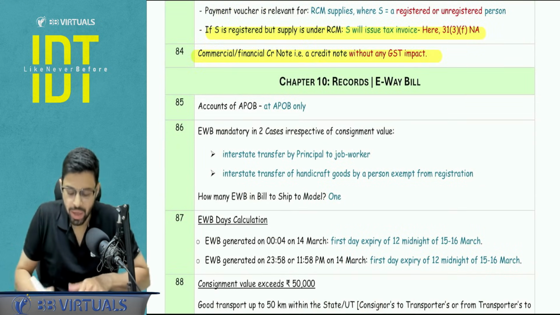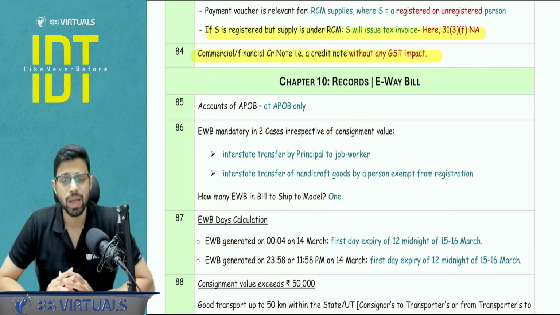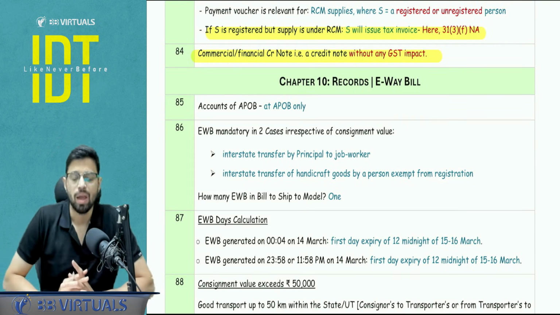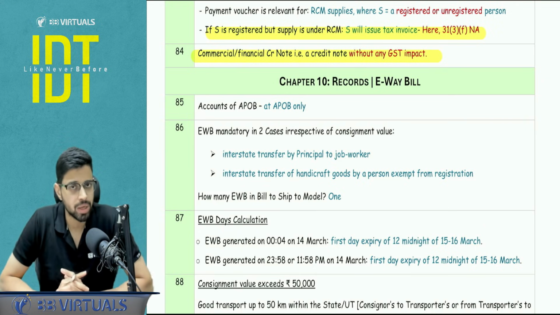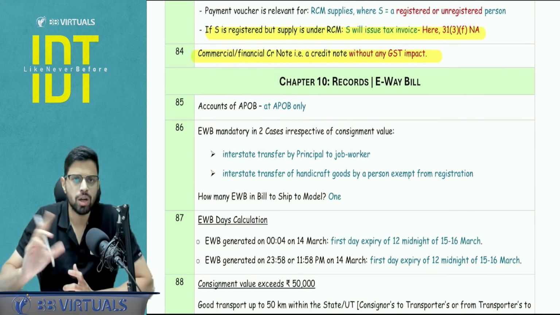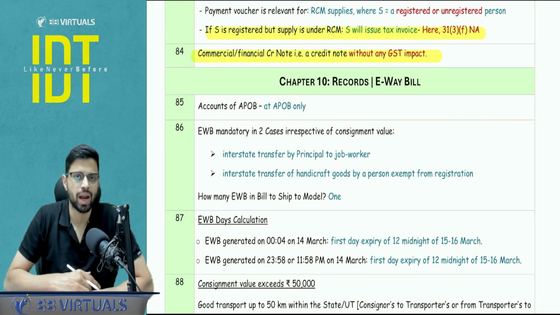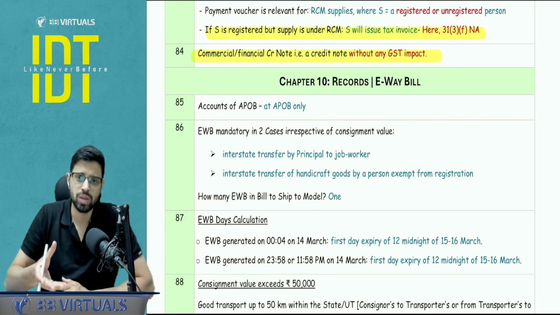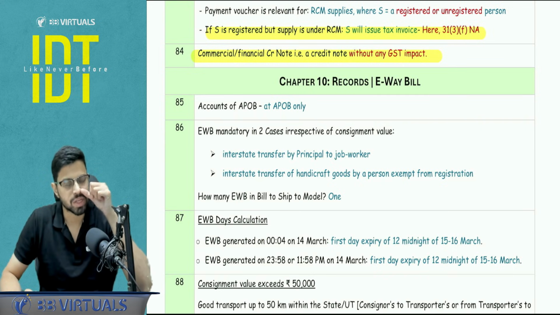Now, just for an understanding, what do you mean by commercial credit note? Commercial credit note or a financial credit note is a credit note without GST impact. Why without GST impact? Maybe let's say section 15(3), the post supply discount conditions are not complied, or maybe the time limit to declare the credit note has expired. So in that case, this will be a document that we will do, in Hindi as we say, hisab kitab. So basically the calculation and whatever I need to pay back to the person, I will do that, but GST will not be adjusted, output liability will not be reduced. So that is a commercial credit note.